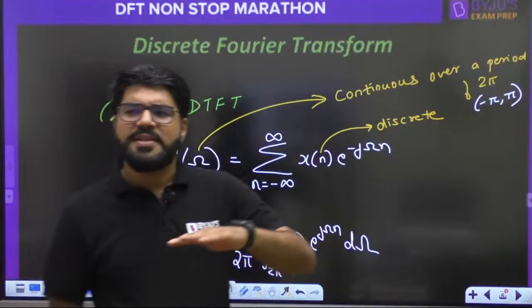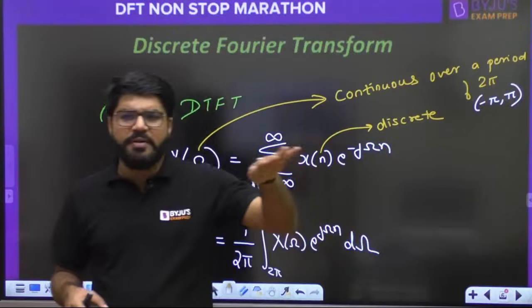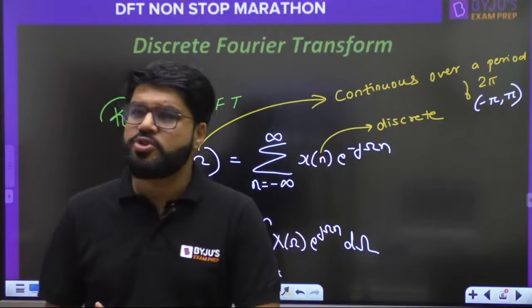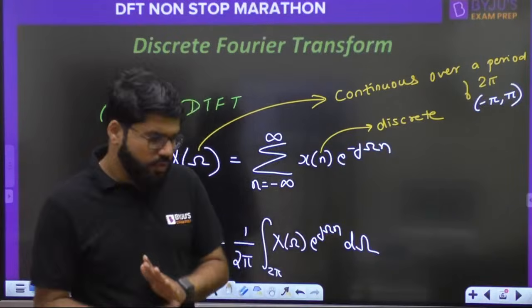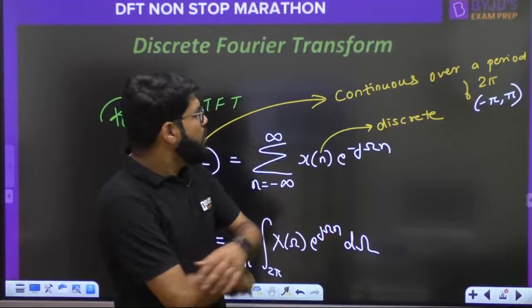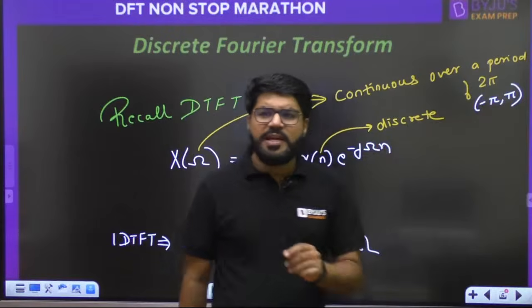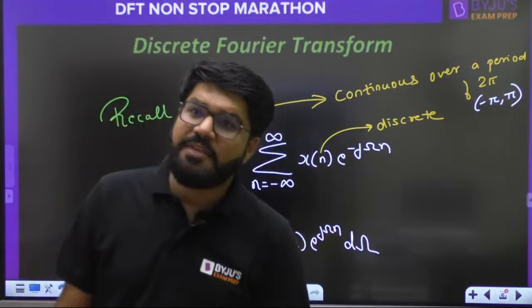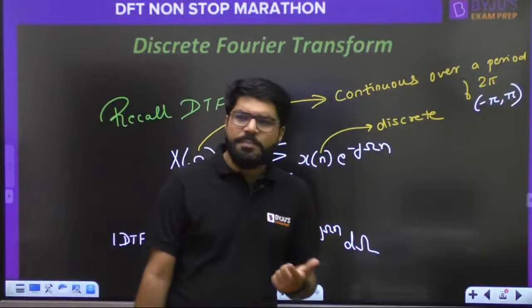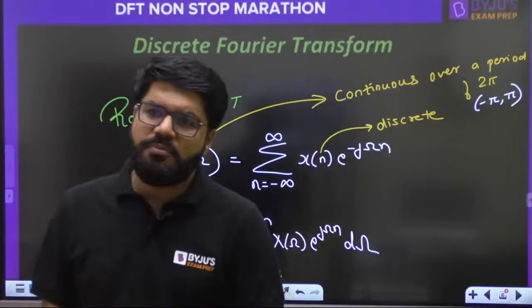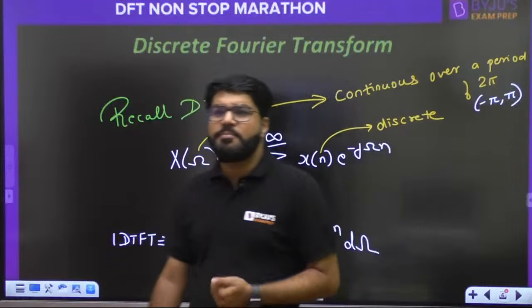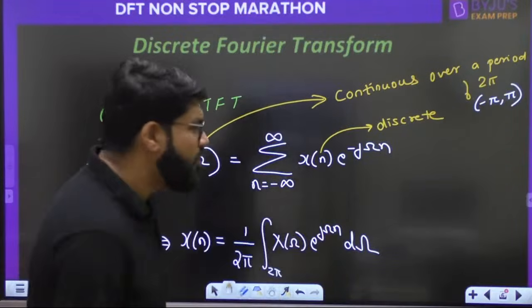So these days, it is getting more important towards the discrete area. So that is why electrical also should focus on it. So how many real values can lie from minus pi to pi? Of course, it can be an infinite number of frequencies. And for digital processing, for computer-based processing of any Fourier transform also, a digital machine can only store a finite number of samples. It cannot store an infinite number of samples.